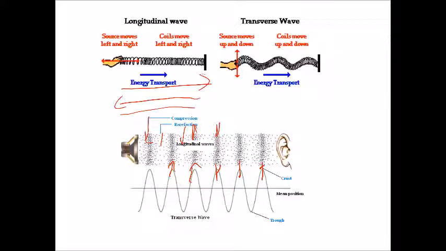A transverse wave, on the other hand, is like if you took a slinky, attached at one end, and you started moving it up and down. So the actual slinky is vibrating this way, but the energy and the movement of the wave is actually this way. They're perpendicular to each other. So the vibrations of the particle and the actual movement of the energy are perpendicular to each other in transverse waves.